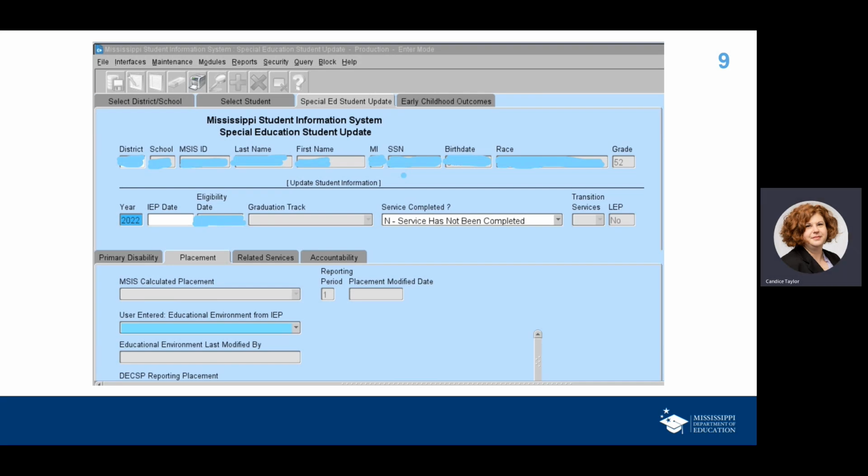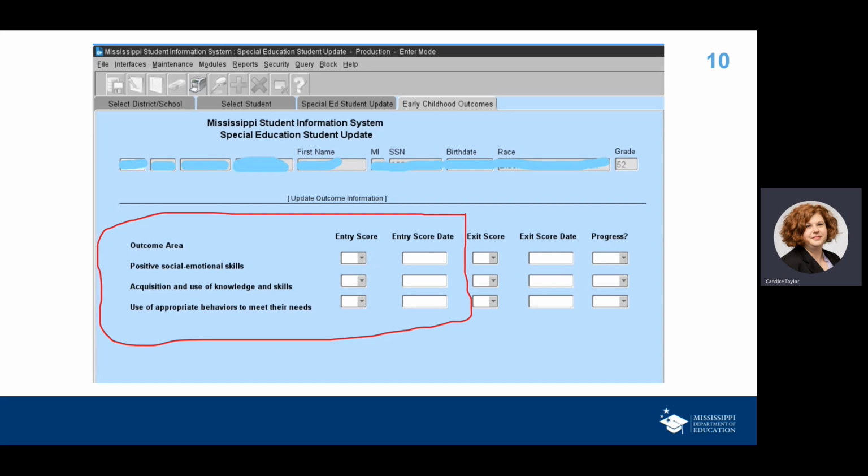Then you'll go to the next tab, which is early childhood outcomes. And as you can see, I've circled in red there the part that you're going to enter for the entry. You have 3 outcome areas that you're going to put your entry scores for. Those are the ratings that the IEP committee came up with for the 3 outcome areas. And that's going to be a little drop down box there that's going to give you a choice between 1 and 7. You're going to choose the number that the team gave the student.